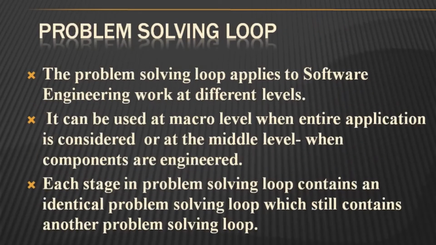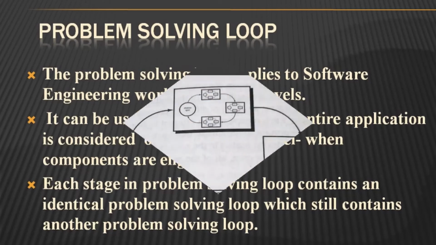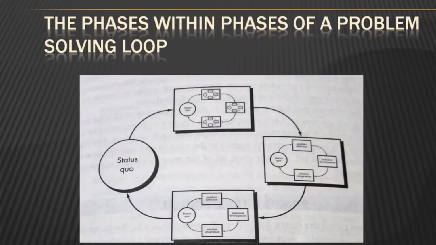The problem solving loop applies to software engineering work at different levels. It can be used at the macro level when an entire application is considered, or at the middle level when components are engineered. Each stage in the problem solving loop contains an identical problem solving loop, which still contains another problem solving loop, and this is shown in this figure.